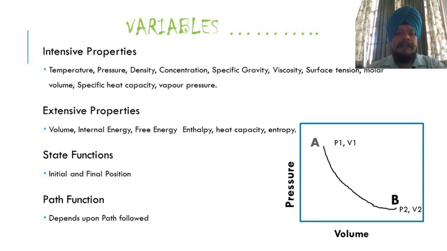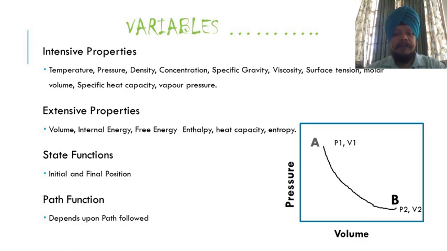So what are variables? If we want to study thermodynamics, we must know the variables. Temperature, pressure, density, concentration, specific gravity are all intensive properties. Pressure, density, concentration depend upon the number of molecules.